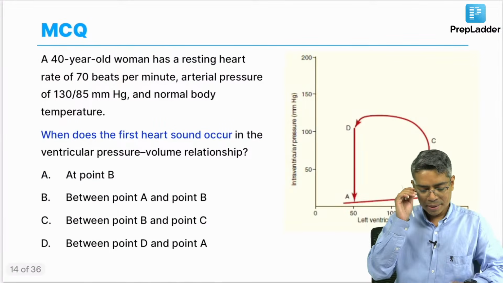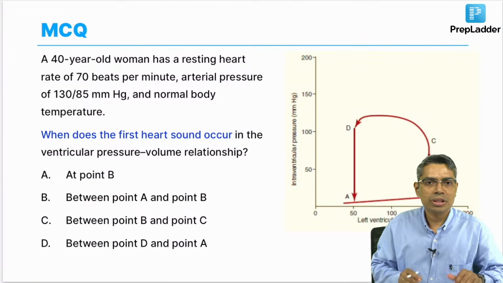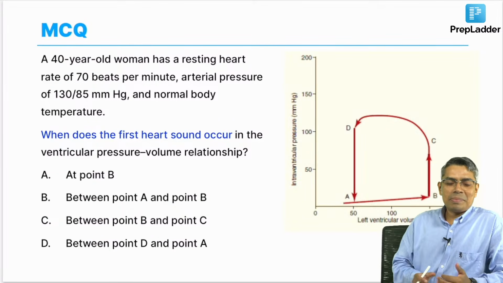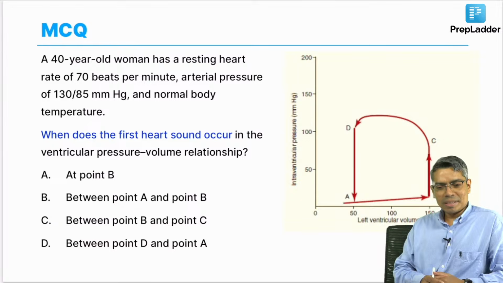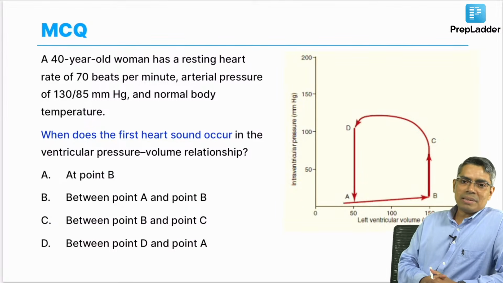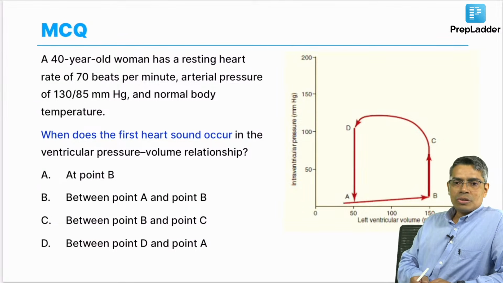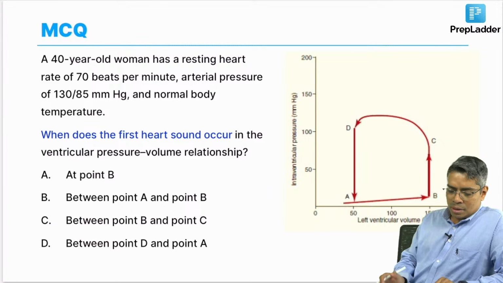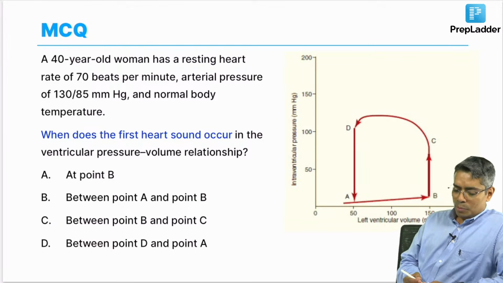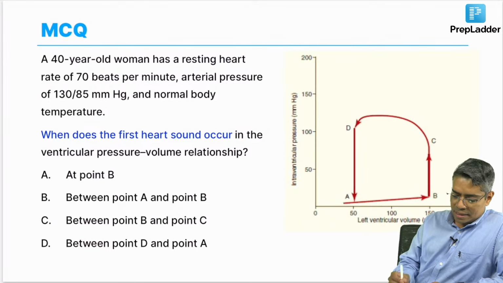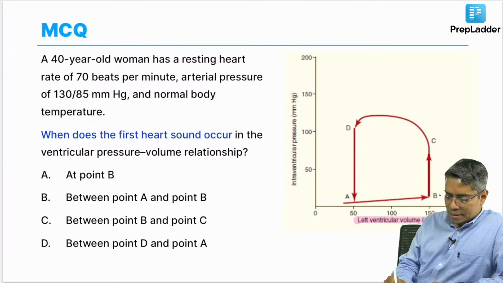Good. Next question, again a very favorite question in almost every exam, and I have discussed this multiple times in multiple discussions. So, quickly answer. I believe you know the pressure volume loop. In the pressure volume loop, the x axis is the left ventricular volume and the y axis is the pressure change.